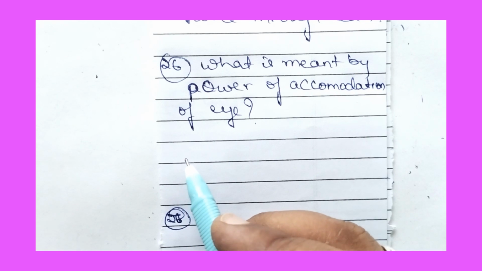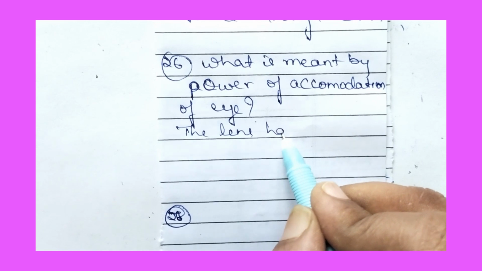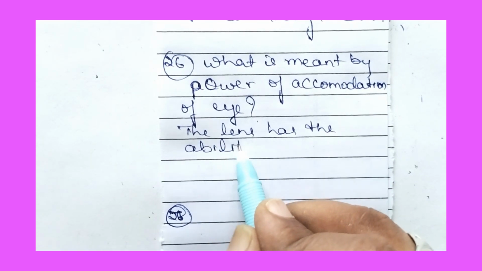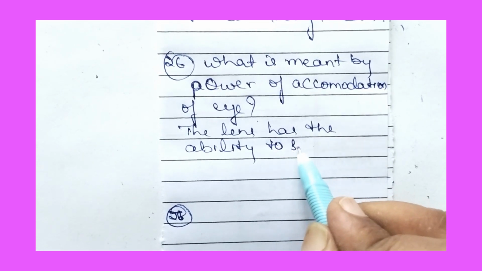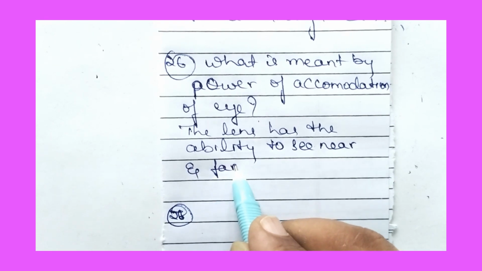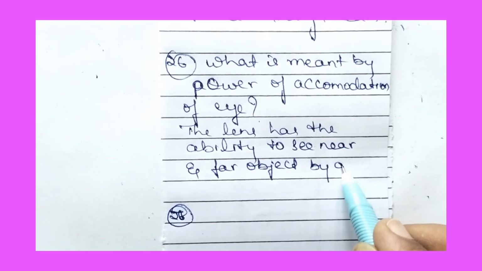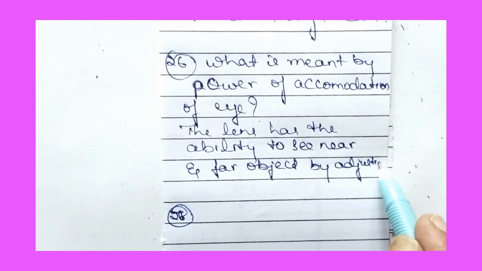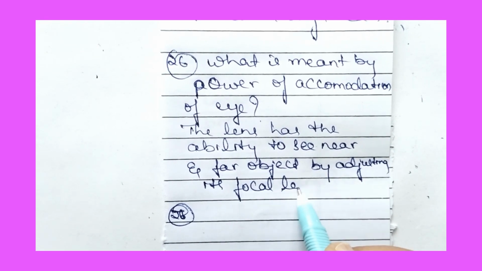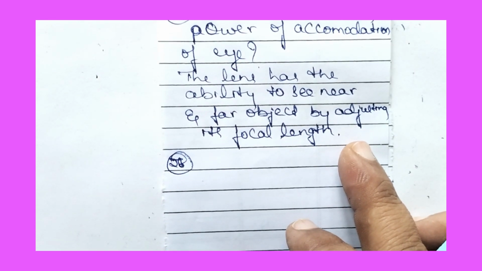What is meant by power of accommodation of the eye? The lens has the ability to see near and far objects by adjusting its focal length, which is called the power of accommodation of the eye.